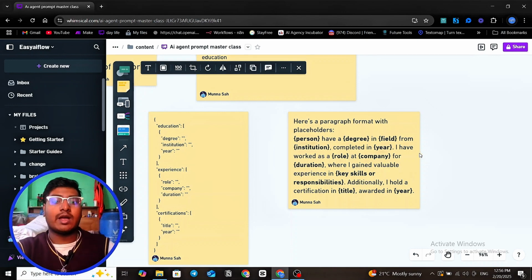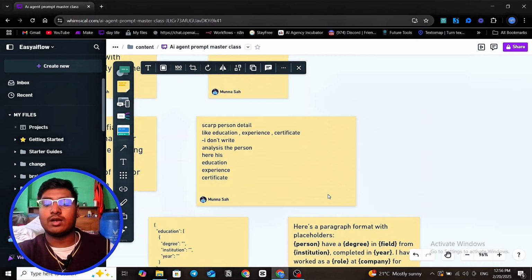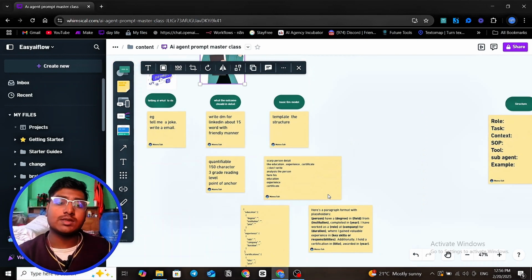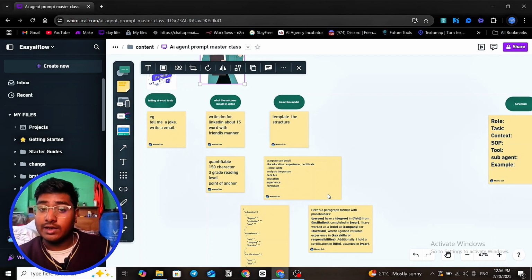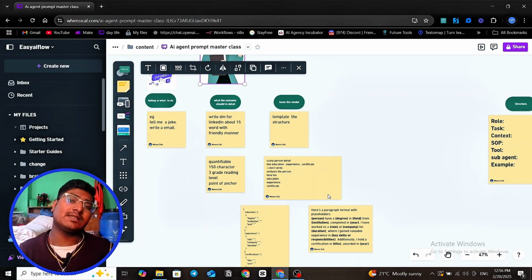Okay, this person has this degree in this field from this institution in this year, in this role, at this company, for this duration. You get much better context and you can write it out when you send an output. Now we have learned these two things: we have to know what we need from this, and what the ideal outcome looks like in a detailed manner, with how much character detail we need to prompt the outcomes with.